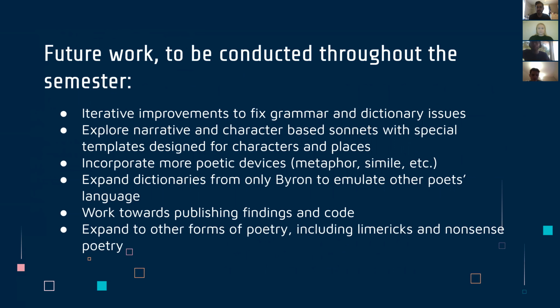Now the question is what do we want to keep improving, because this is a project we're all going to keep working on. One thing we want to do is iteratively improve the grammar and dictionary issues. GPT-2 only generates from left to right, which means that when you're picking the first words of a line, you don't have an idea of what's going to come after them.